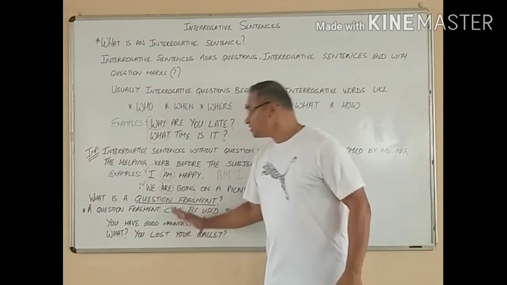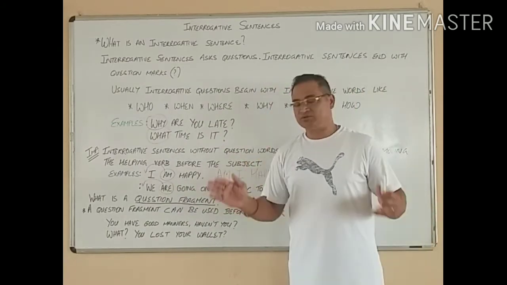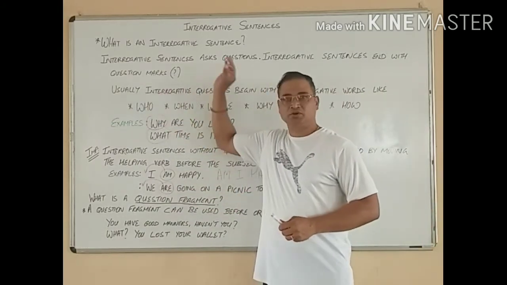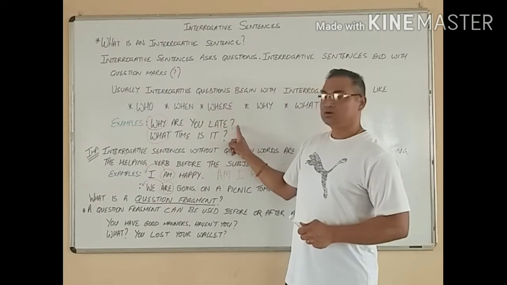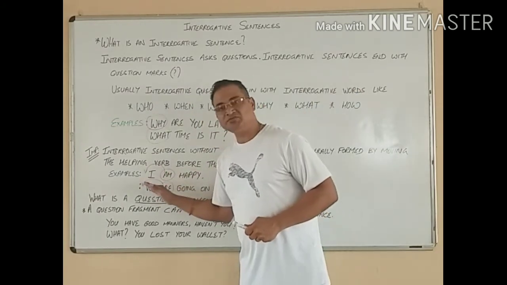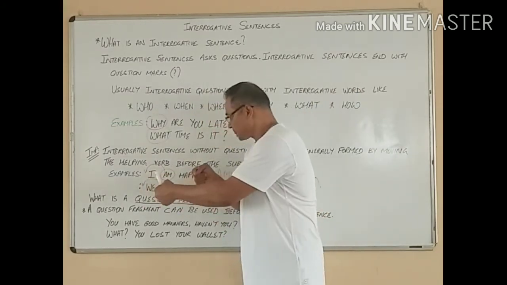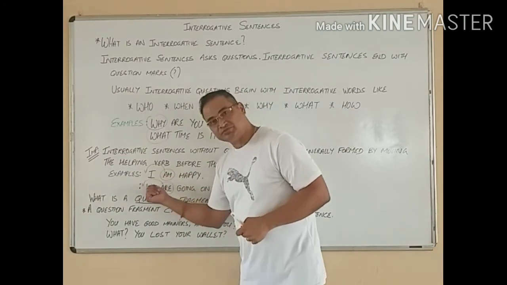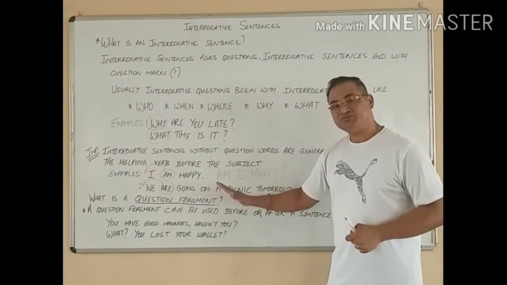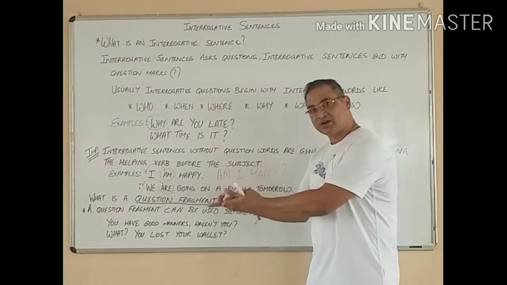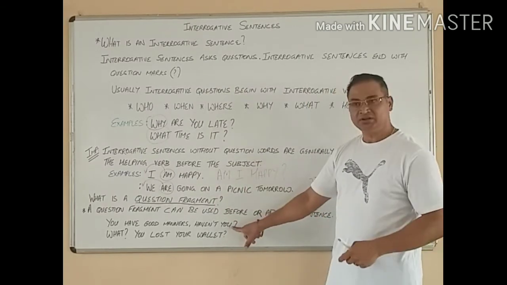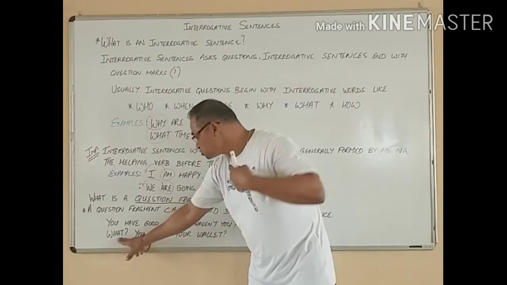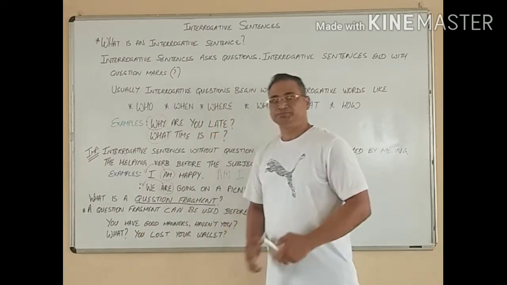So these are all different ways of framing interrogative sentences. These will have direct question words ending with a question mark. These are imperative sentences just by shifting the verb and the subject, one before the other. And the fragment question can come either in front or the back. If it's in the back, it becomes a tag, a question tag or a tail question. And if it comes in front, then it's used as a fragment question.